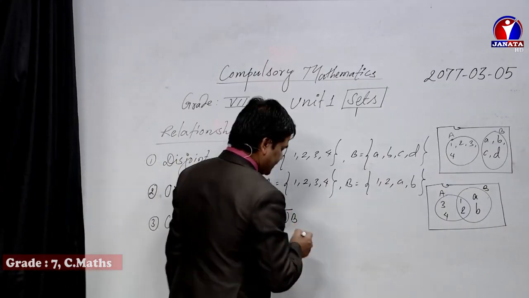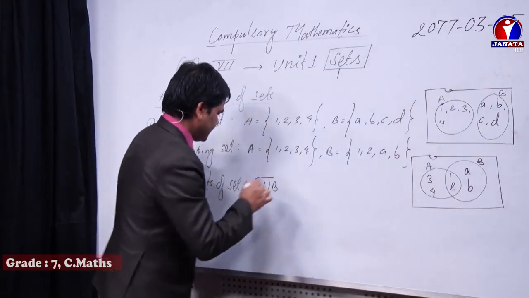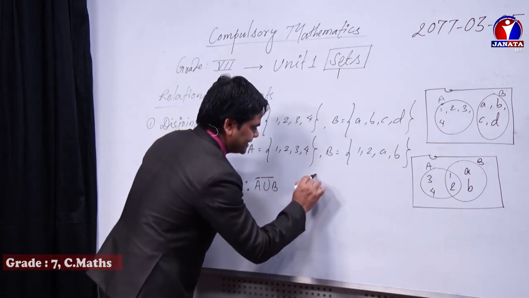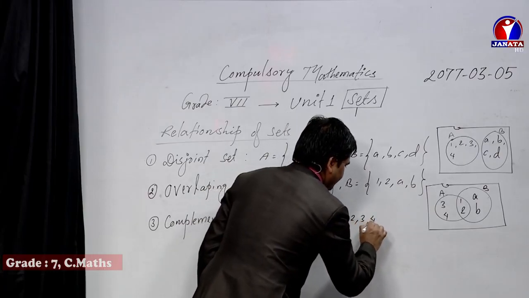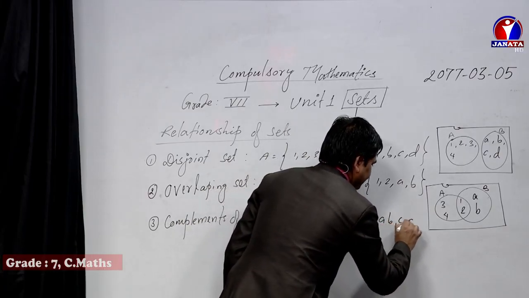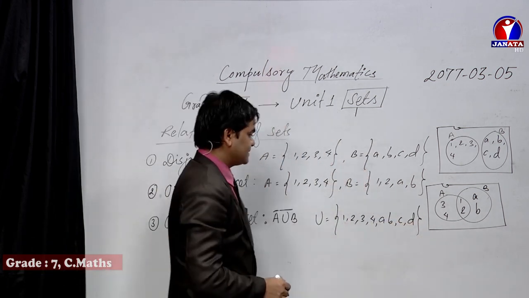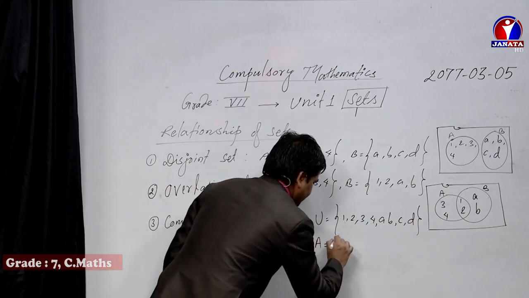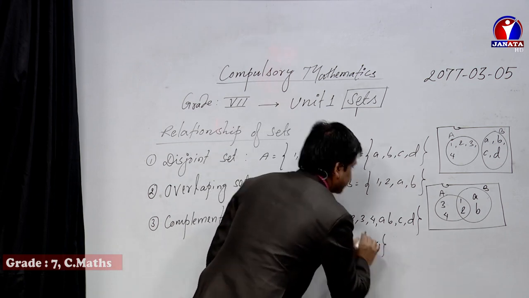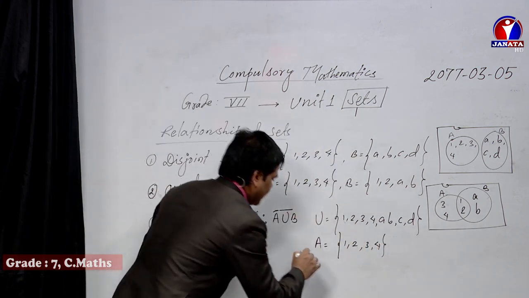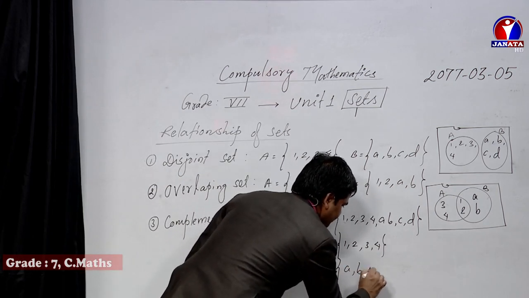And for this one, if you have to write (A union B) complement, if there are no elements, let's take another example. Universal set is 1, 2, 3, 4, a, b, c, d. In the universal set, there are these members: 1, 2, 3, 4, a, b, c, d. Now let's write a subset of the universal set, A is 1, 2, 3, 4. Let's keep the same example as above. Another set B represents a, b, 1, 2.